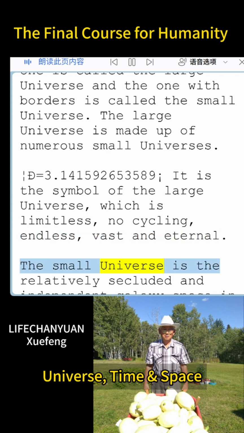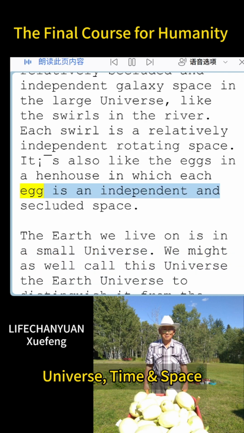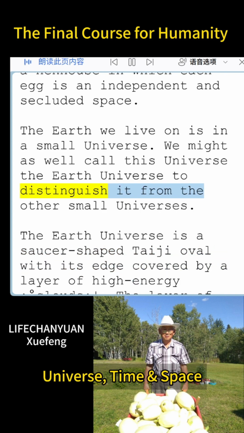The small universe is the relatively secluded and independent galaxy space in the large universe, like the swirls in the river. Each swirl is a relatively independent rotating space. It is also like the eggs in a henhouse in which each egg is an independent and secluded space. The Earth we live on is in a small universe. We might as well call this universe the Earth universe to distinguish it from the other small universes.